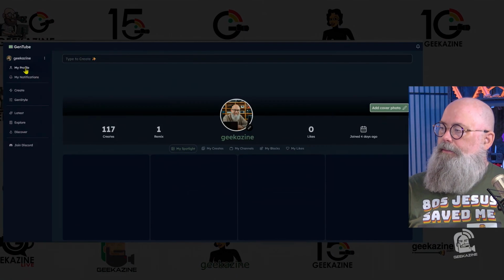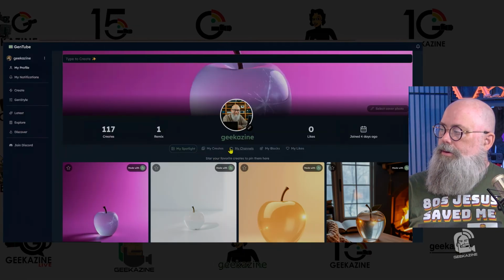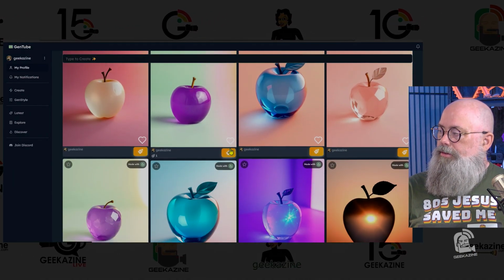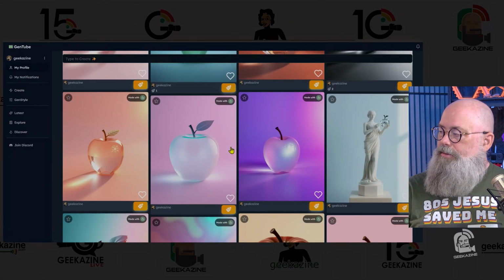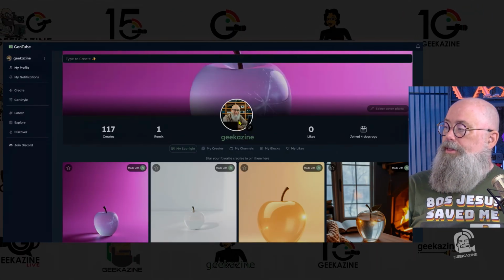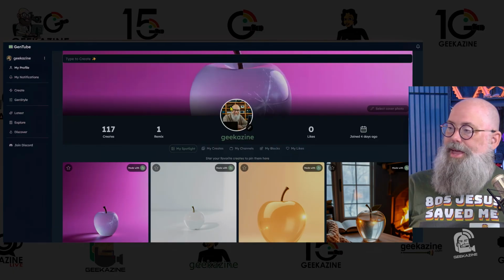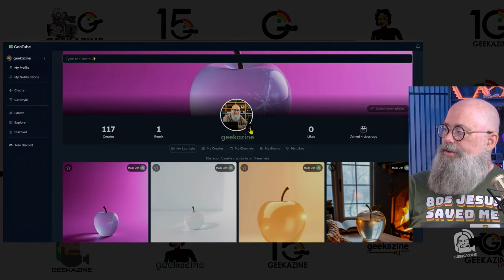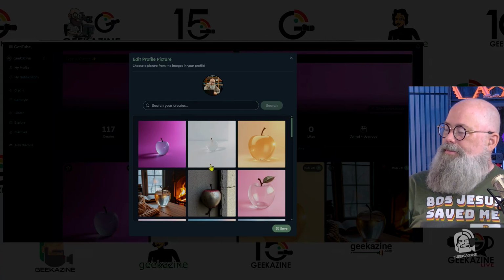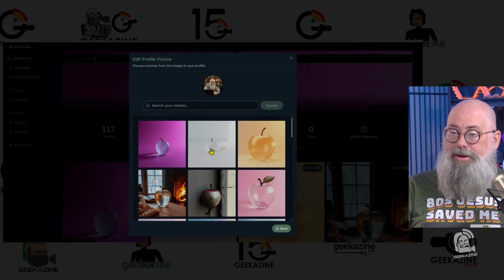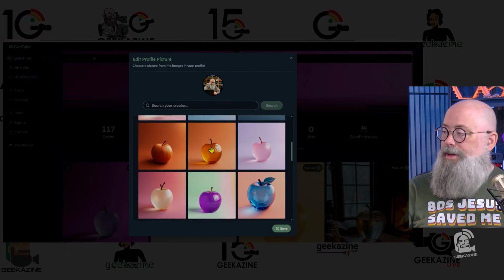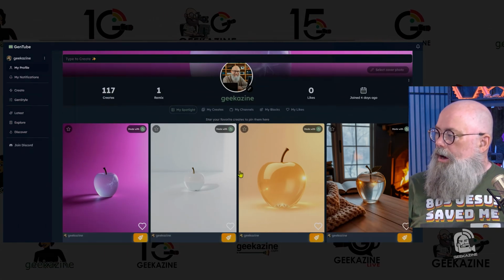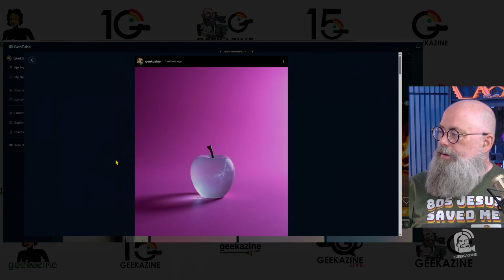In my profile, it'll create and show you some of the images that you just created. So there's a lot of the apples that I've created. One interesting thing about this was when they ask you to sign up, they ask for your image, and you can change that at any time. But the image is AI created. You cannot upload your own image. This is the best AI version of me. So, all right, let's go back and let's start back here.